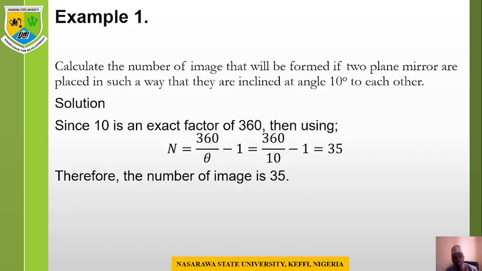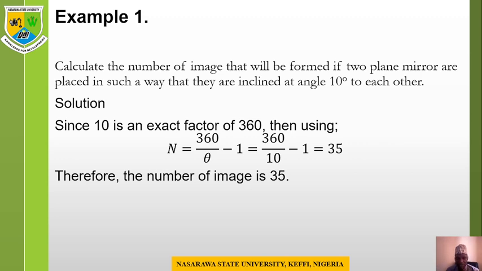Example: calculate the number of images that will be formed if two plane mirrors are inclined at an angle of 10 degrees to each other. Solution: since 10 is an exact factor of 360, that is, 360 divided by 10 gives us a whole number, we use the formula n equals 360 divided by theta, minus 1, so that at the end of the day we have an odd number of images.